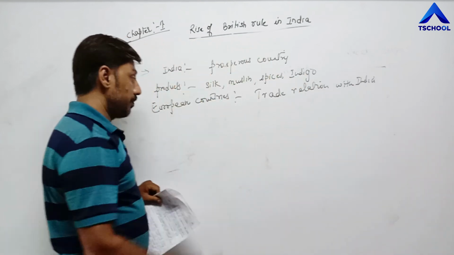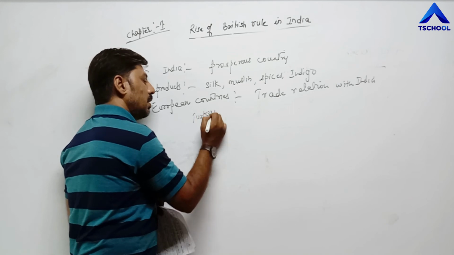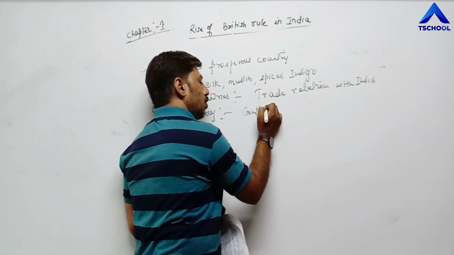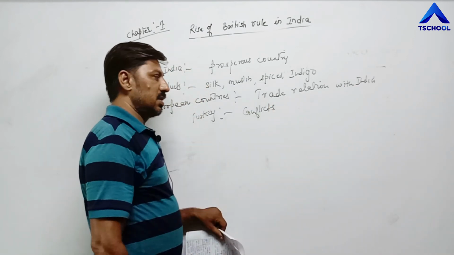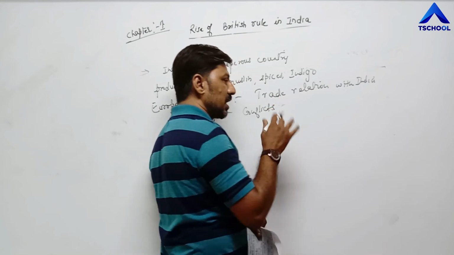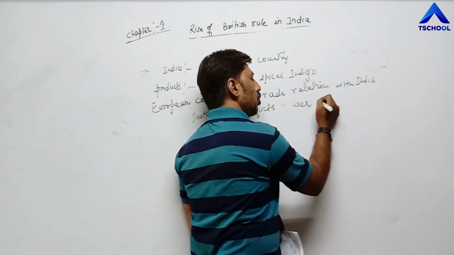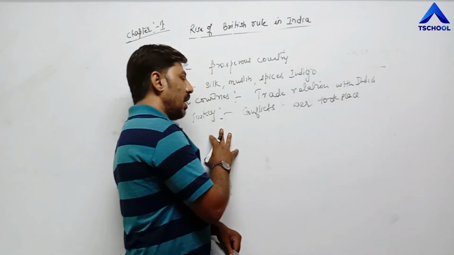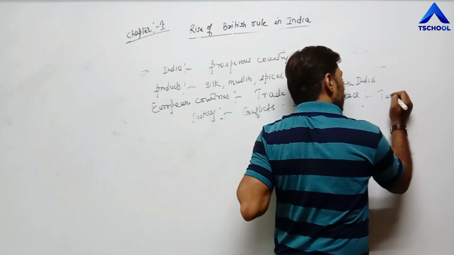But on the way, there was a country, Turkey, and there were conflicts between Turkey and European countries, and as a consequence, a war took place between Turkey and European countries, and in that war, Turkey won.